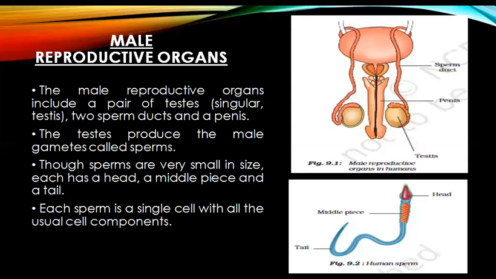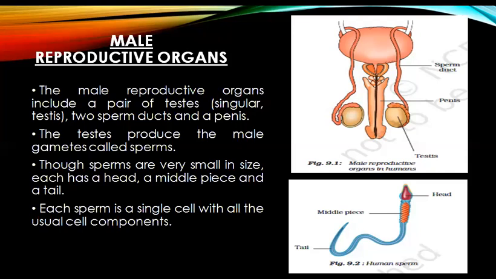Under sexual reproduction, we have the first topic, that is male reproductive organs. The male reproductive organs include a pair of testes, singular, that is called testis, two sperm ducts, and a penis. As you can see in figure 9.1, it is representing male reproductive organs in humans.